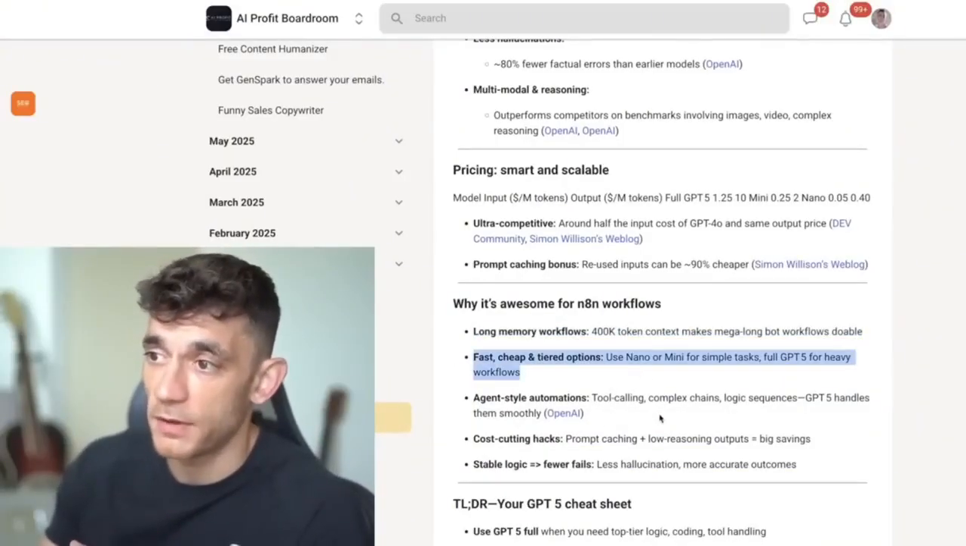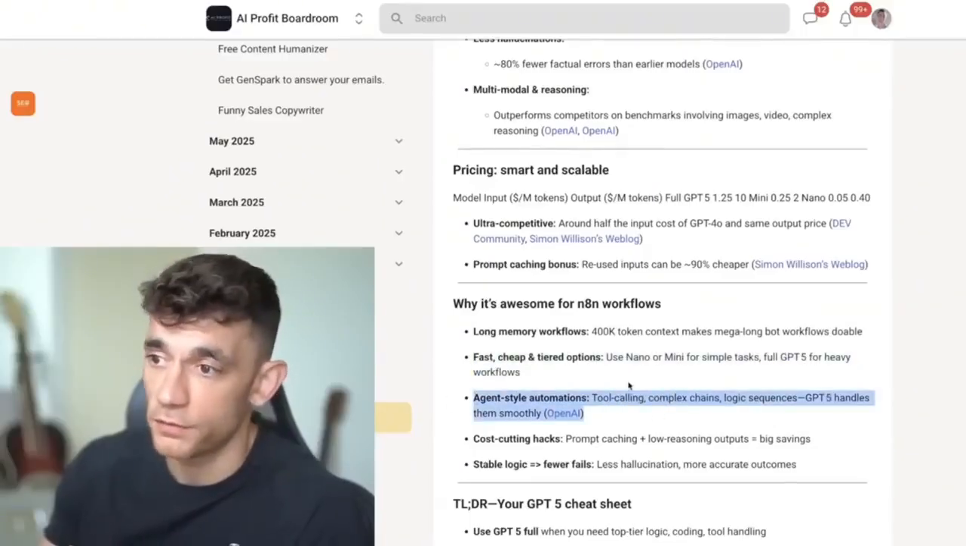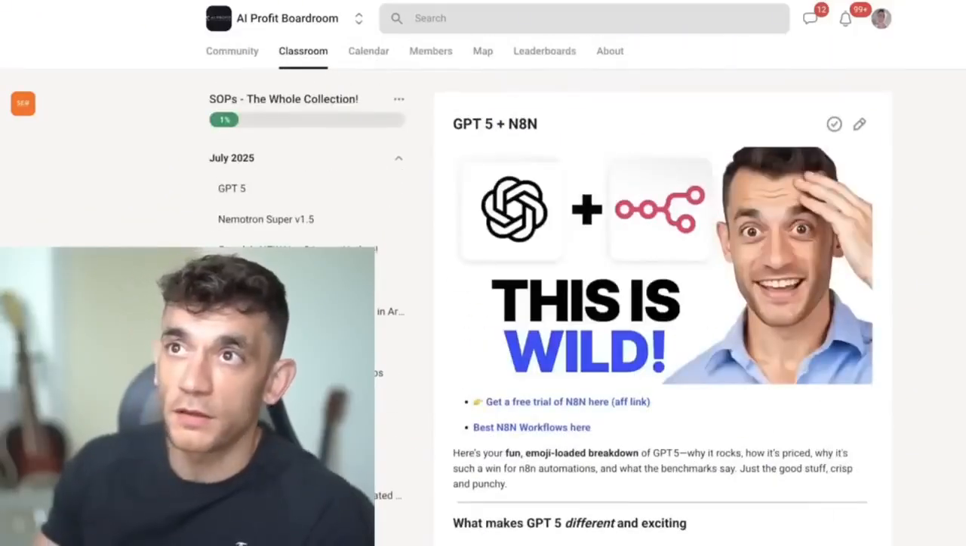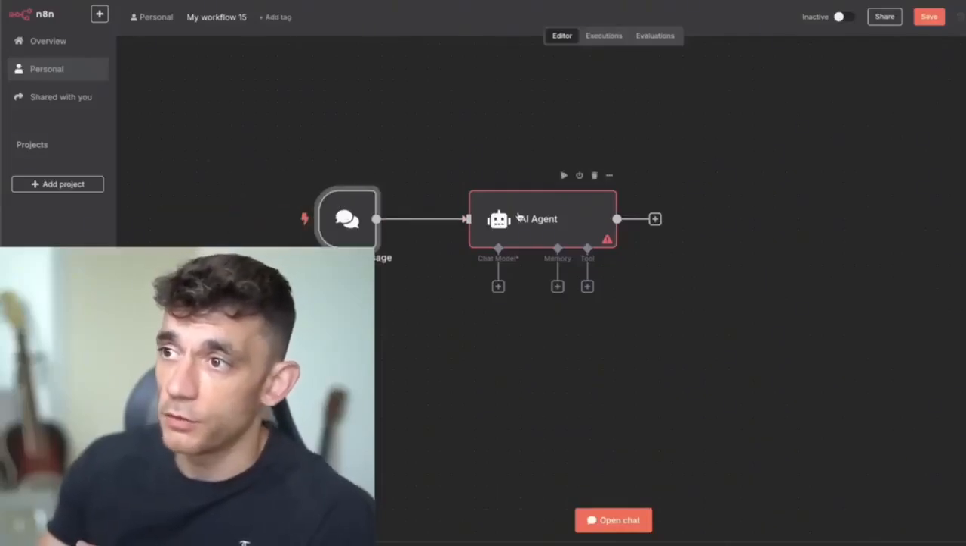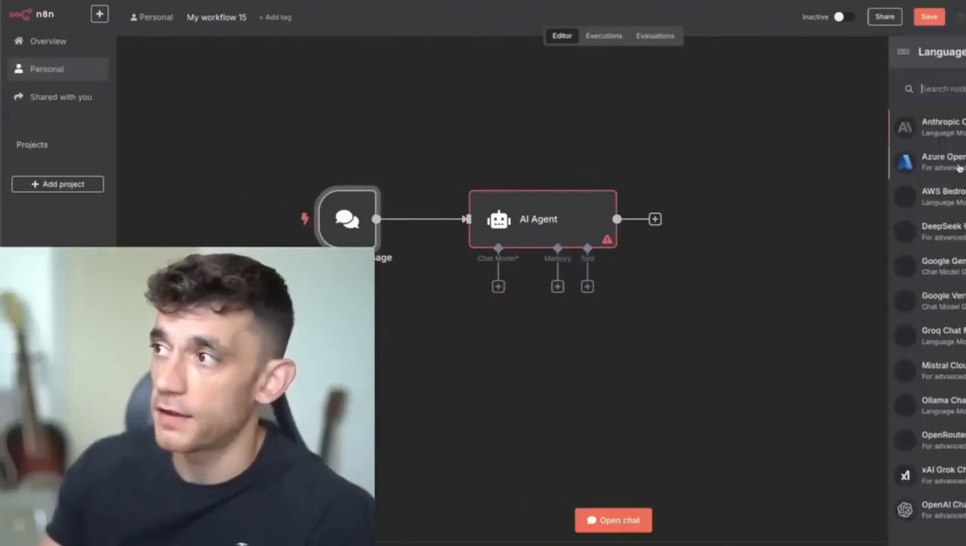It's also fast, cheap, and really good. It's built for agentic stuff, right? So if you want to get started with this, what you need to do from here inside n8n is go to your AI agent, then select chat model.